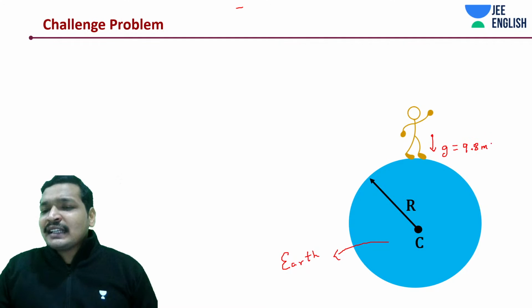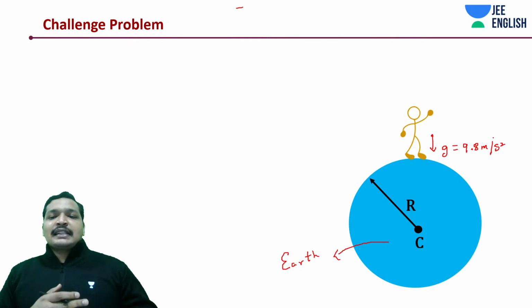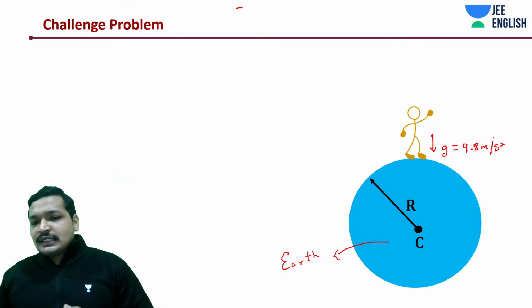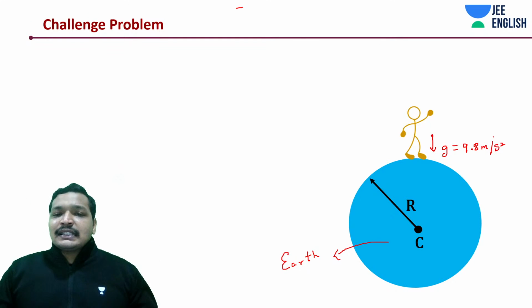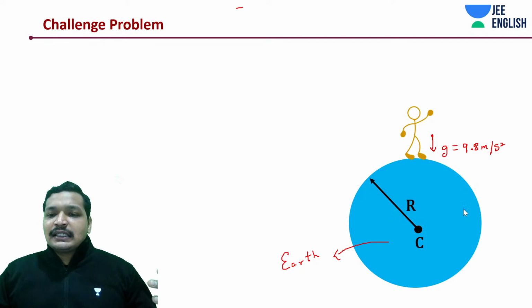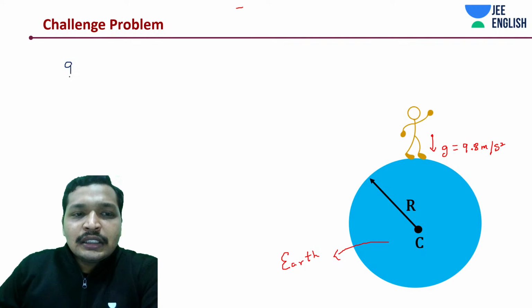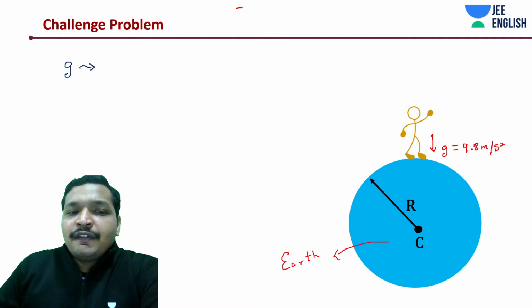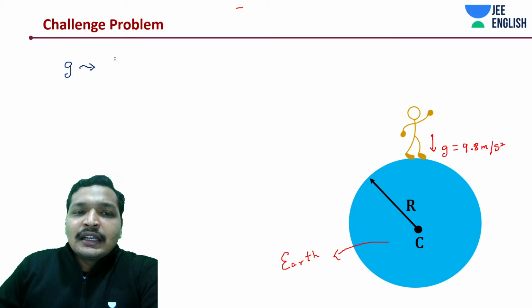What is this exactly? Acceleration. Of course, this is acceleration. But what is this? G is what? Gravitational field. Isn't it? We call this the gravitational field.